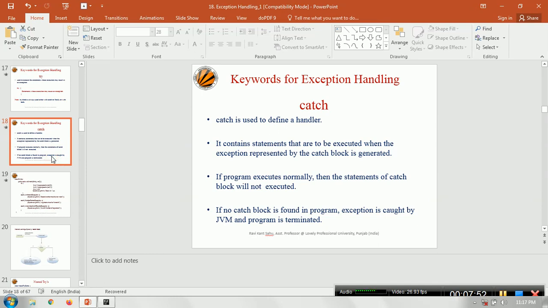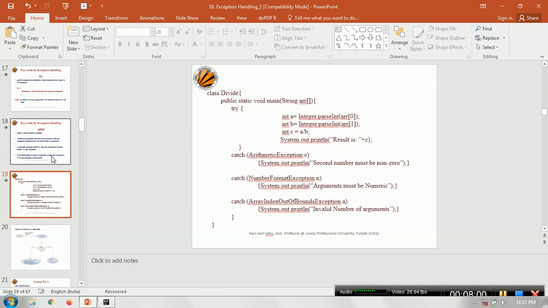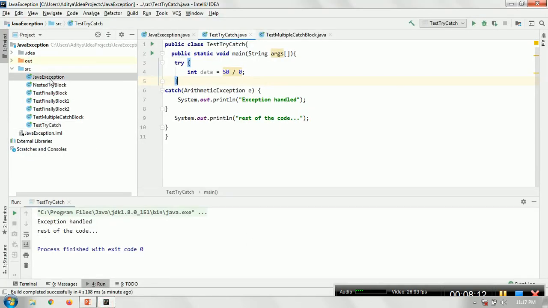A particular portion of the code may have multiple possibilities of exception, different possibilities. In all those cases you can have multiple catch blocks. This is not an issue. In this particular example, we have declared three different catch blocks. So we'll take an example again. What is the idea behind it?